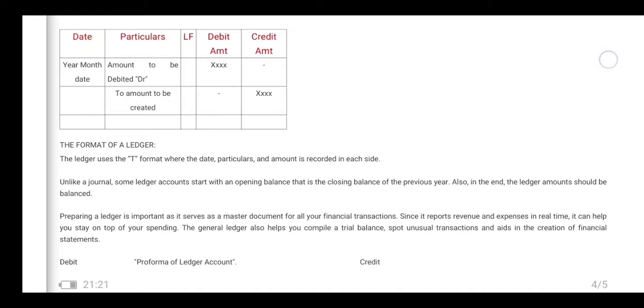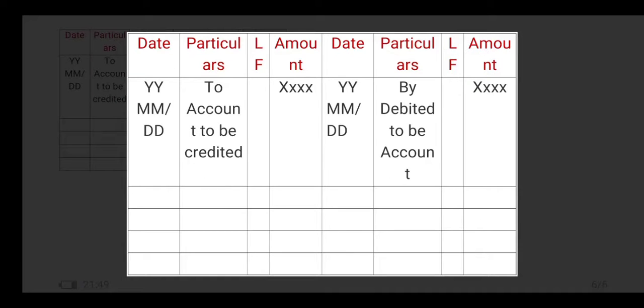Now we discuss the pro forma of a ledger account. A ledger looks like a T shape. It has two sides, one is the debit side, another one is the credit side. Every side has 4 columns: date, particulars, LF, which stands for ledger folio, and amount. The credit side has the same columns repeated: date, particulars, LF, amount.